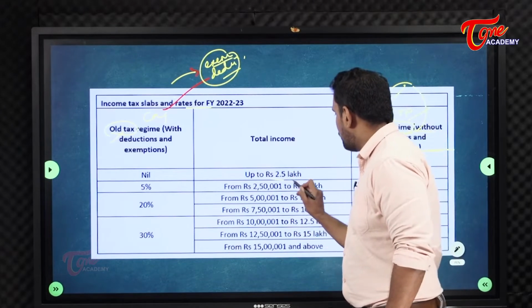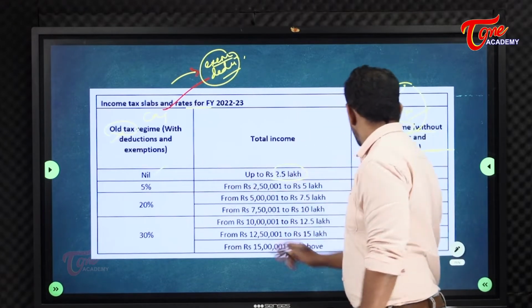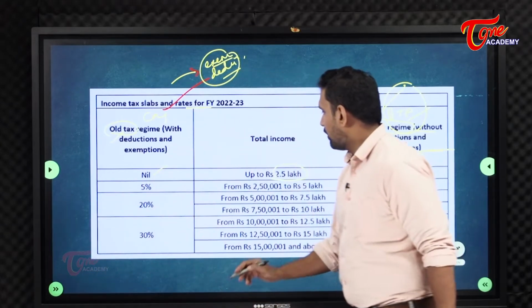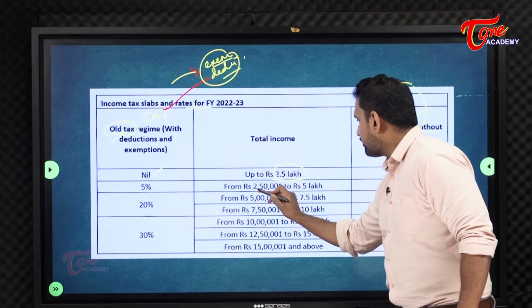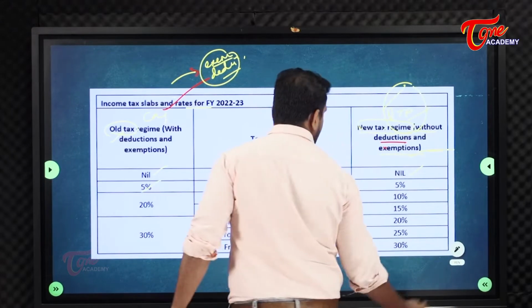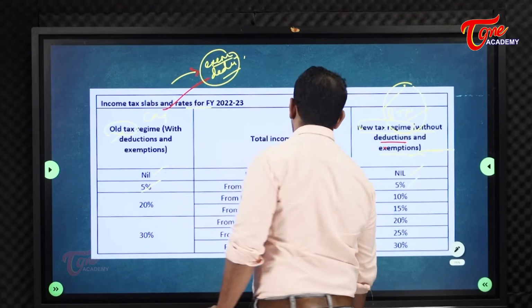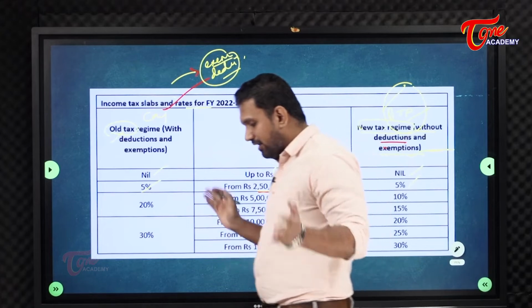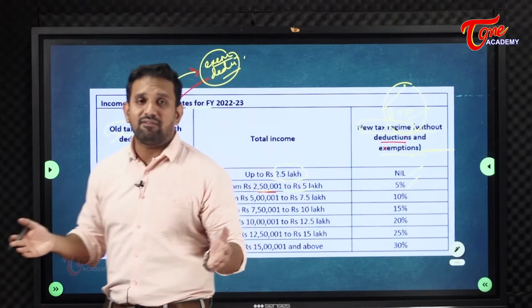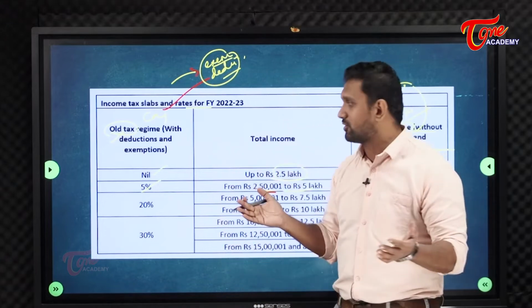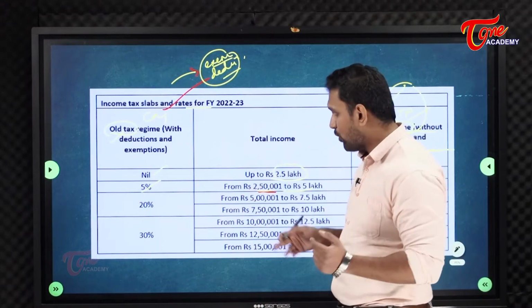So, up to 2.5 lakhs, nil. In the old system, nil. The new system is also nil. From 2.5 lakhs to 5 lakhs, here it is 5%, and here it is also 5%. So, no problem at all. Up to 5 lakhs, if I am earning, neither will I be taxed in the old regime, nor in the new regime. Remember this point. Very, very important points I am discussing with you. Don't lose your concentration. Be focused.